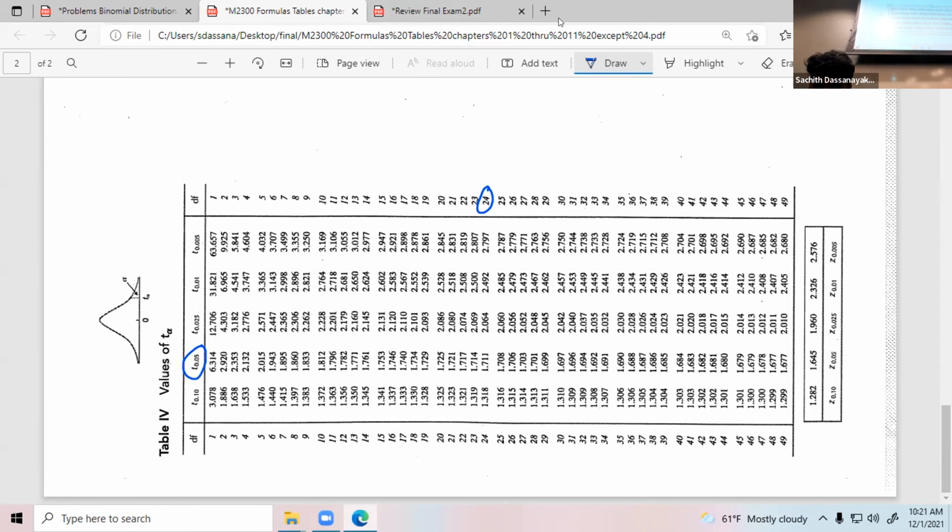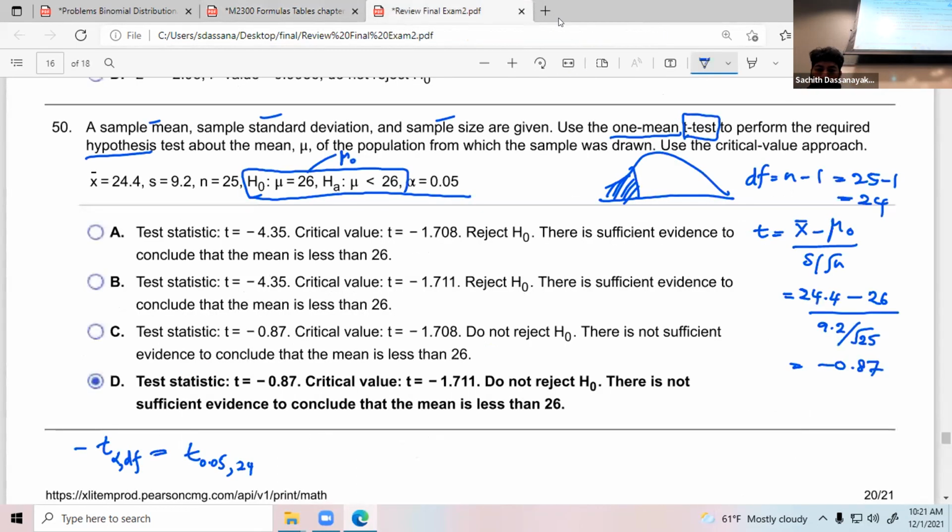The corresponding value is 1.711. This should be negative because it is a left tail test.